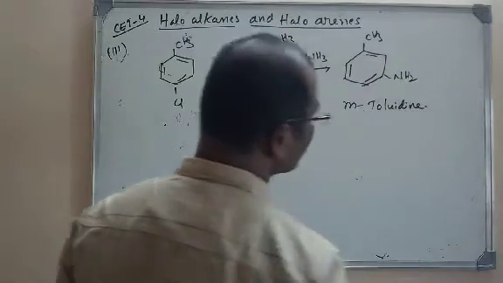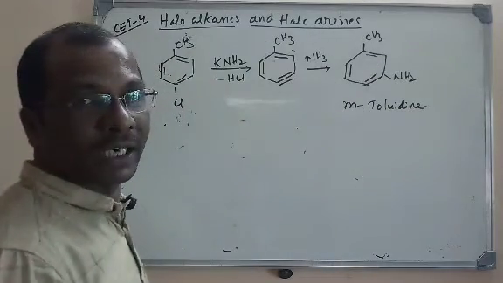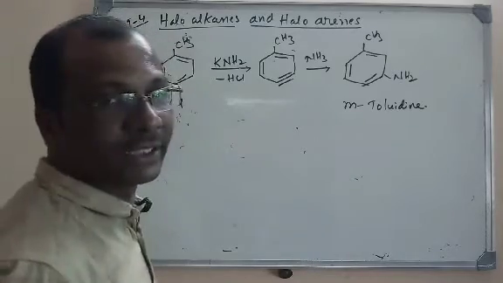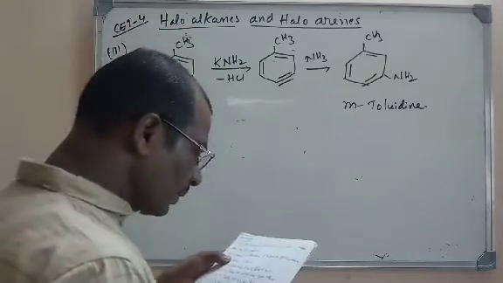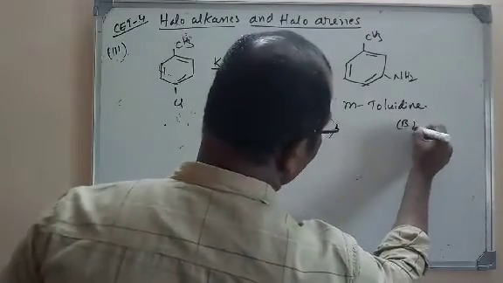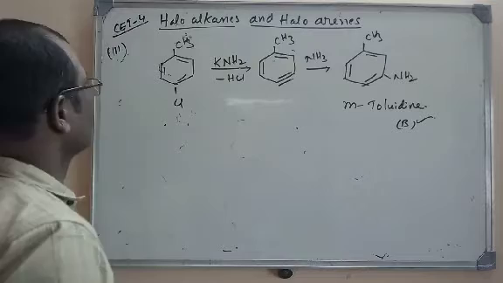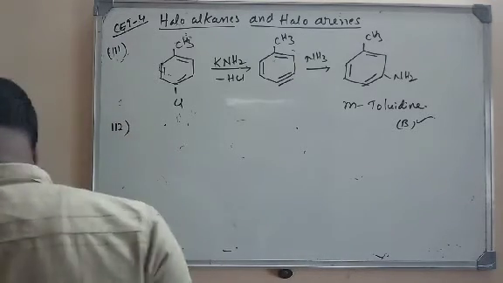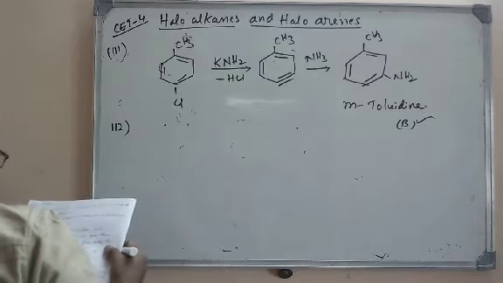When a benzene ring has both the methyl group and the NH2 group, that is known as a toluidine. It is a meta-toluidine. This is the product. If you see the options here, option B is the right option, that is meta-toluidine. Let us move to the next question, that is question number 112.